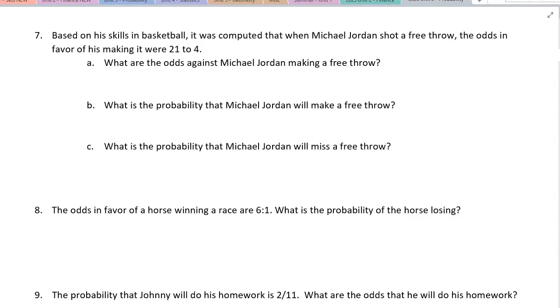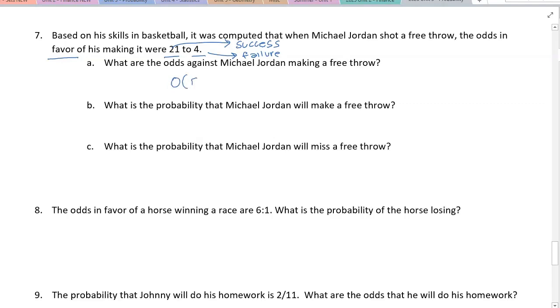All right, let's do an example. Based on his skills in basketball, it was computed that when Michael Jordan shot a free throw, the odds in favor of him making it were 21-4. Since this is odds in favor, the 21 is going to be the success, and the 4 will be the failure. What are the odds against Michael Jordan making a free throw?